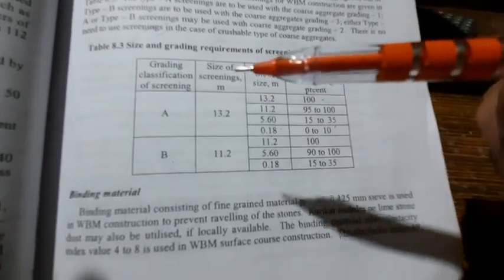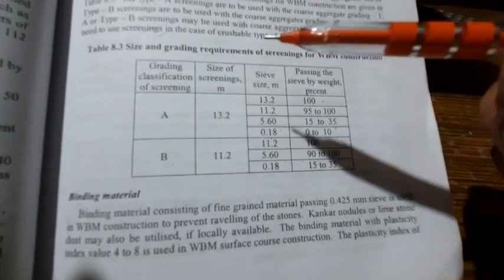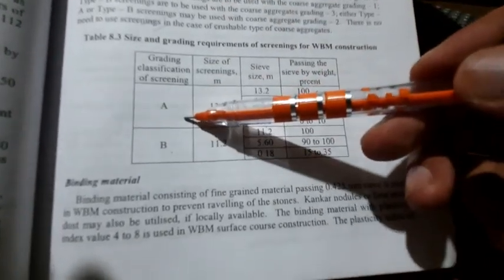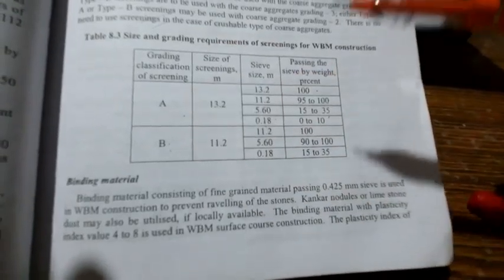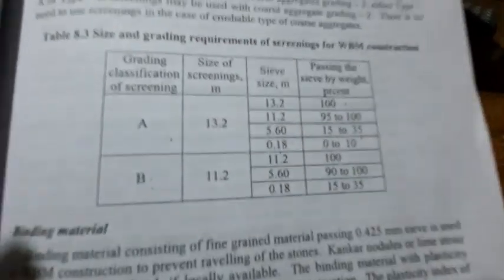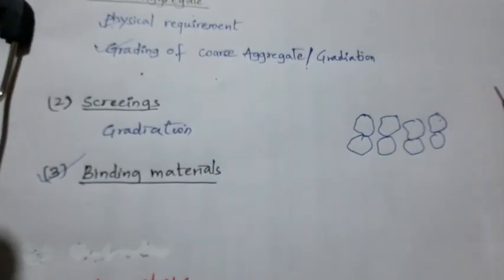So either of the two types of gradation is used for the screening. For example, if I am using grade 1 as the coarser grade, then I have type A as the screening. If I use grades 2 and 3, I take type B as the gradation for the screening. Clear?